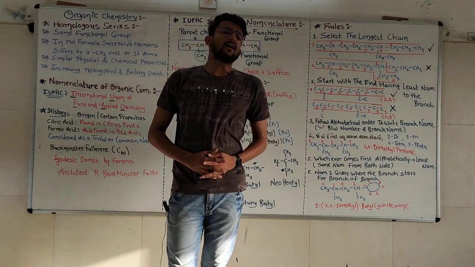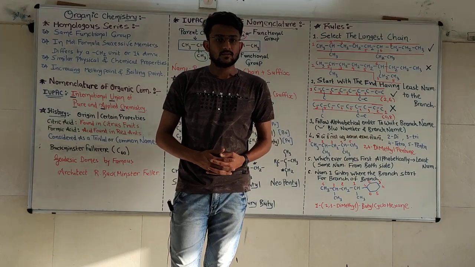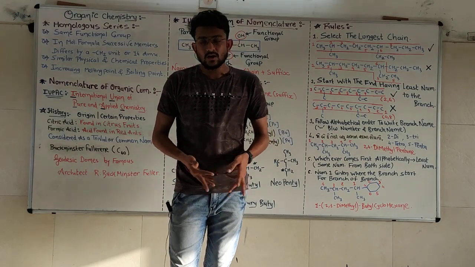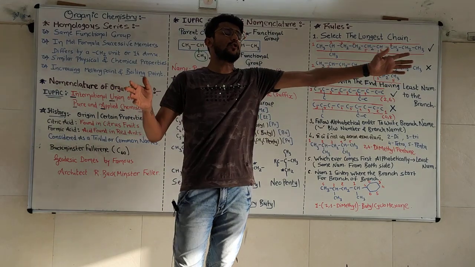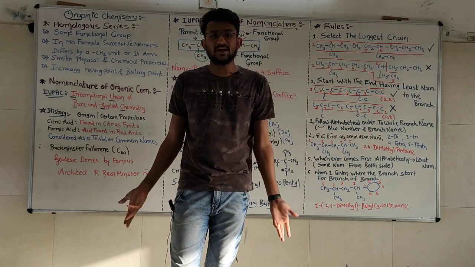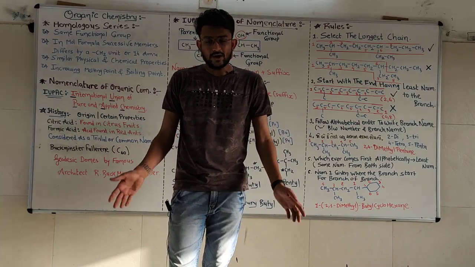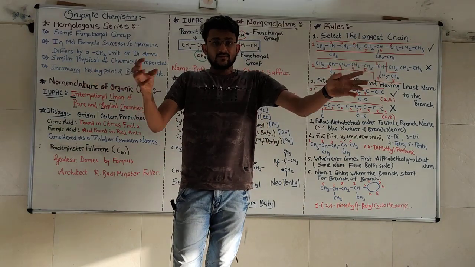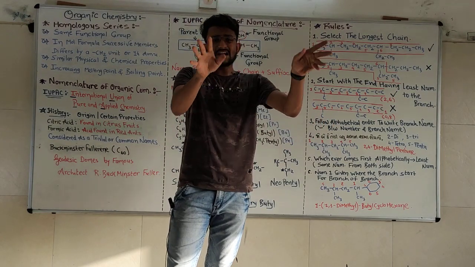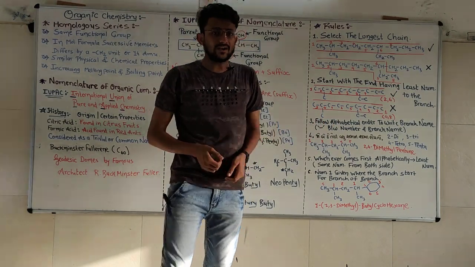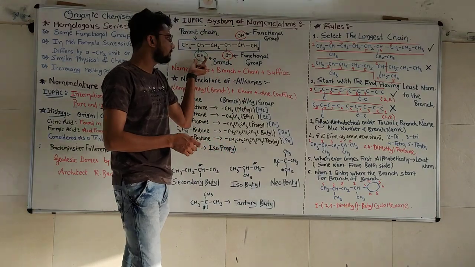We have to find out a parent chain. What is parent chain? Again, it is as simple as that. If we have 5 carbon in the long chain, that will be our parent chain. On that 5 carbon, there are some particular carbons which are connected to the middle carbons. They will be known as branches.